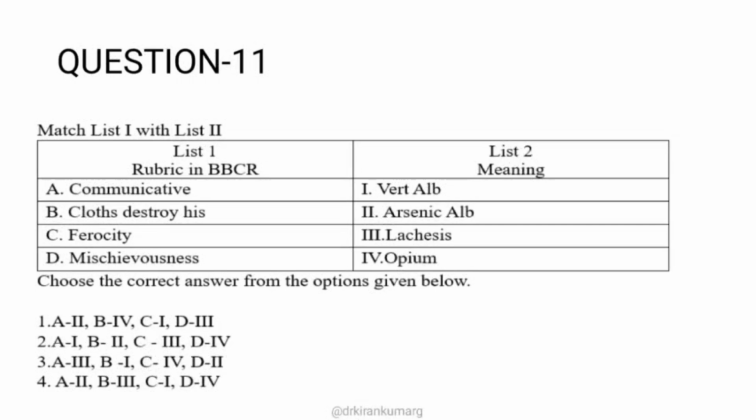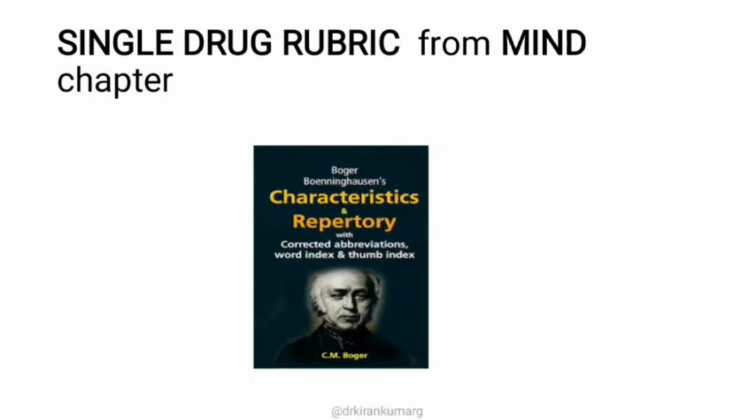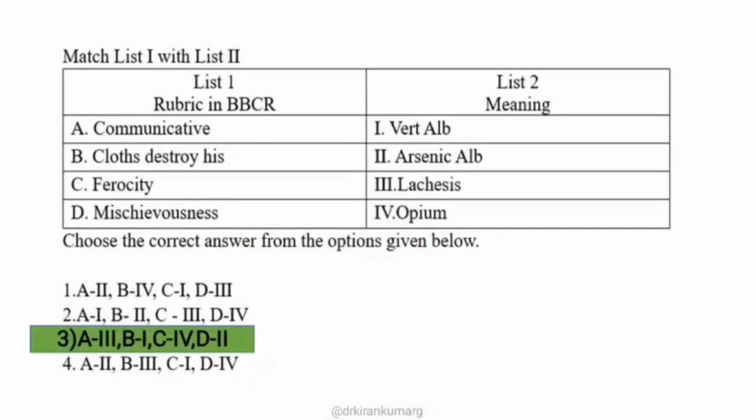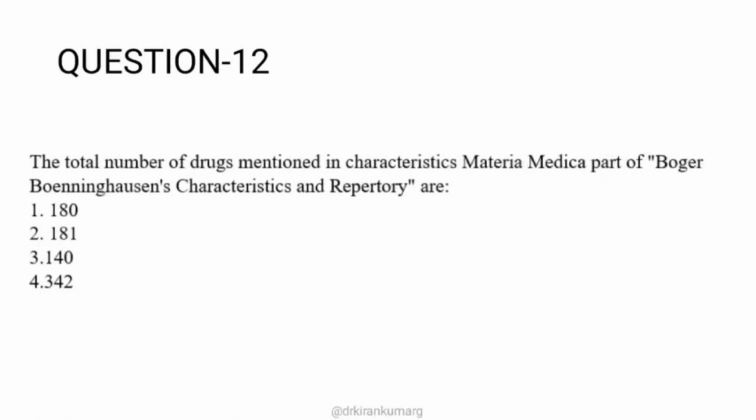Here it's a single drug rubric from the mind chapter, and the answer is: for mind communicative you have Lachesis, clothes destroys his, you have Veratrum album, ferocity you have Opium, mischievousness you have Arsenicum album. So the right answer is option 3. Moving on to the 12th question.